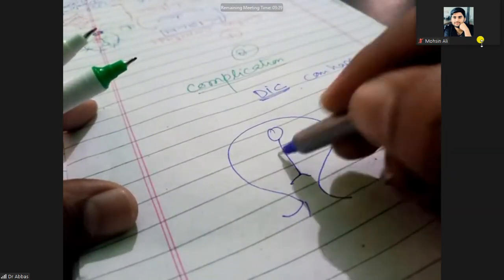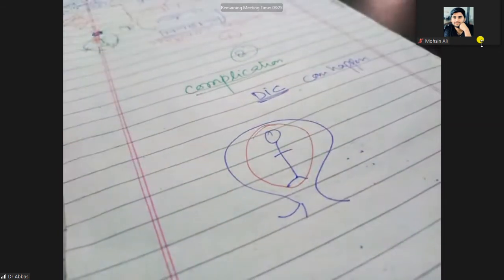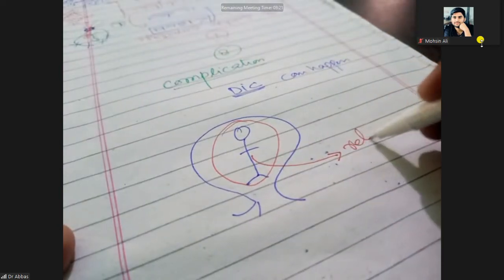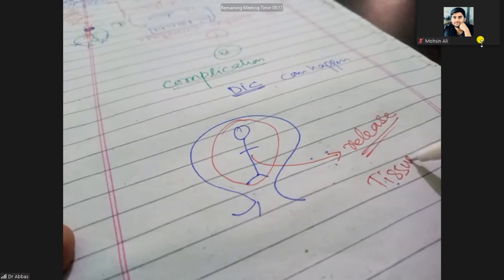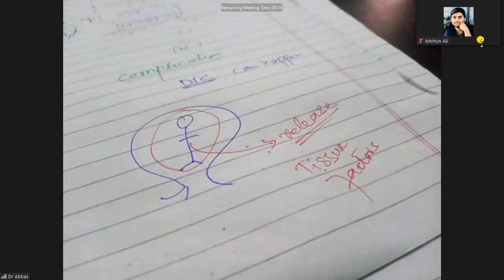What is DIC? Look, here is the uterus. Inside the uterus, the fetus is dead, and this is the membranes. This dead fetus will release tissue factor, because the tissues of the fetus are going to rupture.